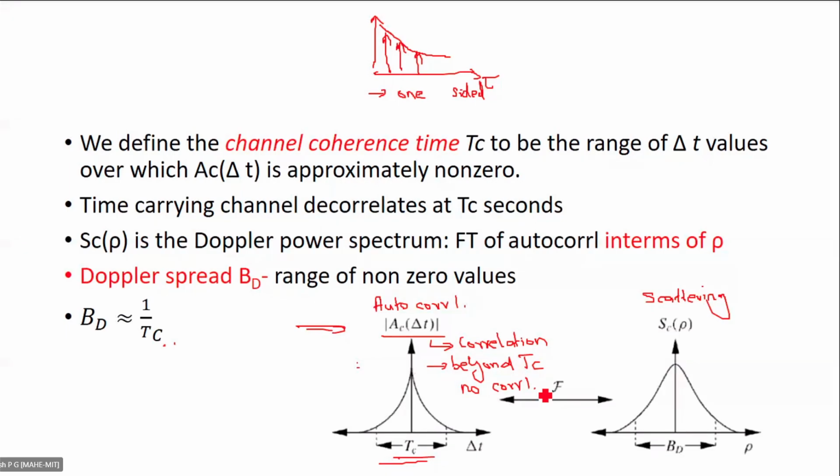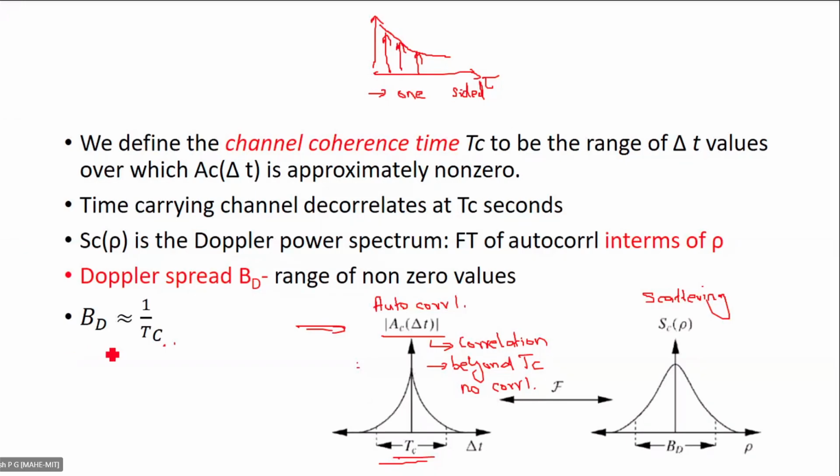Beyond TC, there is no correlation, and therefore the autocorrelation will give the value as 0. Within TC, there is correlation, therefore there is non-zero value. Outside TC, there is no correlation, therefore it is 0.